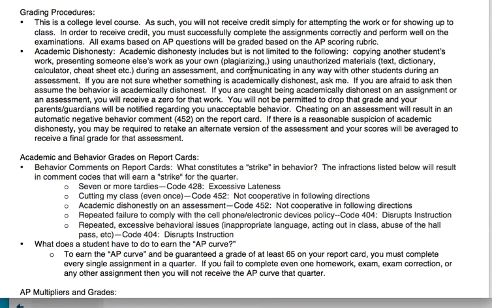In terms of tests, it's hard to know exactly what our tests are going to look like, but on tests, you can't collaborate with other people. You can't text a friend and say, oh, what did you get on this, right? I'm fine with you collaborating on homework and saying, hey, did you get A? How'd you get A? That's fine, but not on a test, right? Please don't copy other people's work and represent it as your own. Please don't find stuff on the internet and represent it as your own. On tests, please don't communicate with other people or get other people to help you.